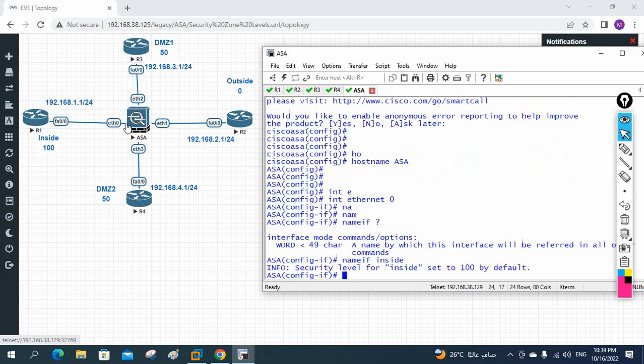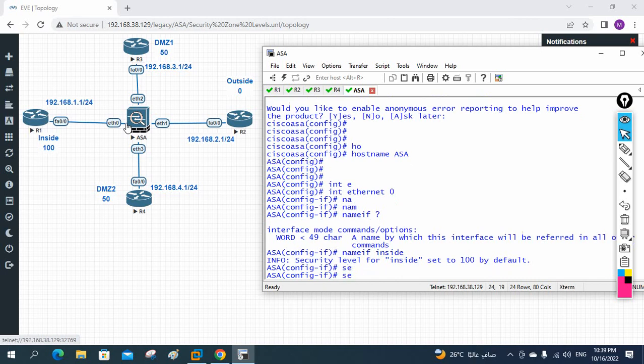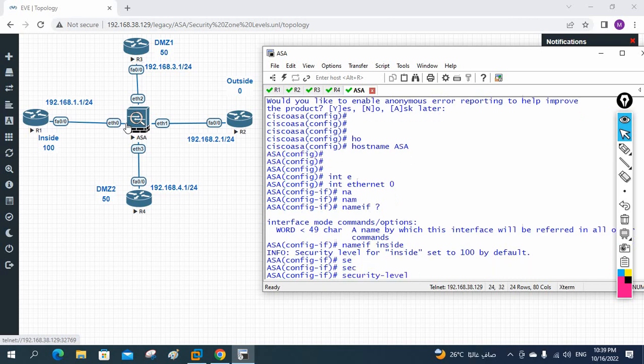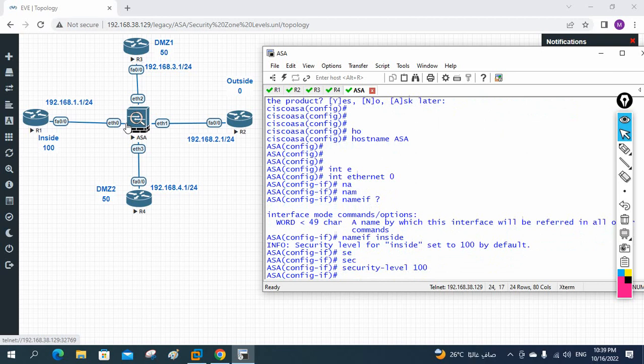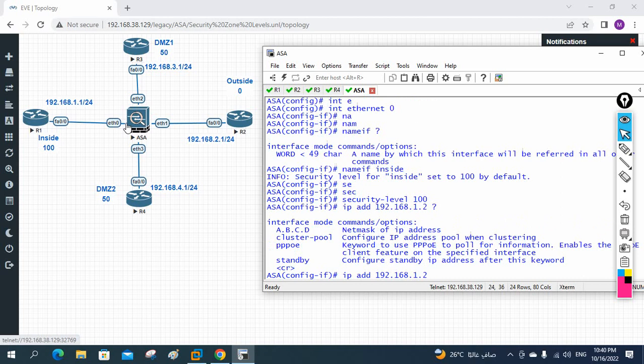After that, when I write the word inside, automatically they set the security level as 100 by default. If you want to assign, you can assign. If you want to change, you can change also. So how we will assign? We will assign like security level as 100. So I give here, by default they already taken, but anyhow I give here. After that I will write IP address. What I will give? I will give 192.168.1.2. Okay, and if you press question mark, we can write here net mask, or we can press enter also.